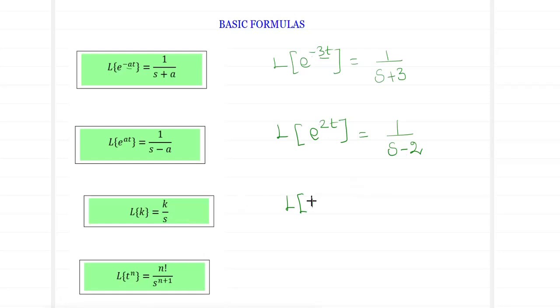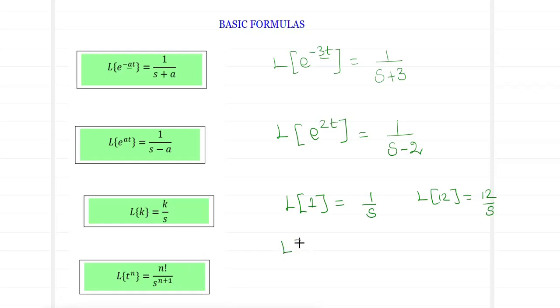So what will be Laplace of 1? Laplace of 1 will be 1 divided by s. What will be Laplace of 12? Laplace of 12 will be 12 divided by s. Now this can be further moved on to any t raised to the power of n. So what will be Laplace of t power n? It is n factorial by s power n plus 1.